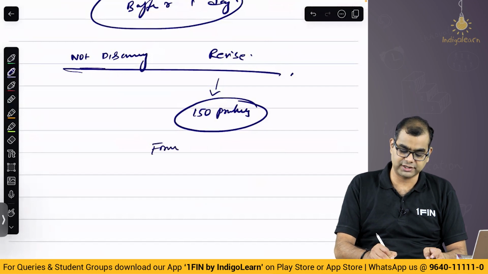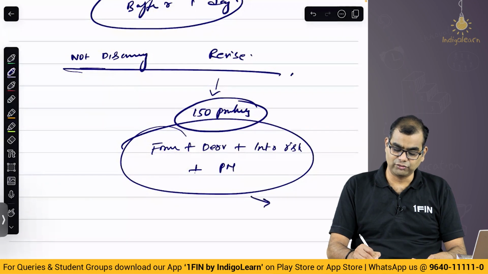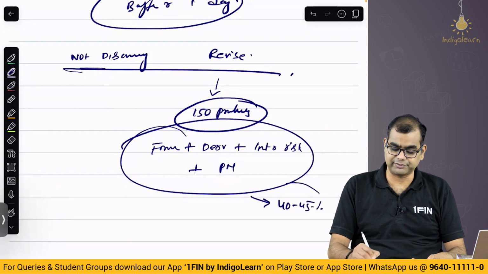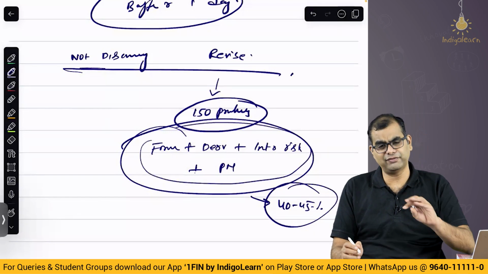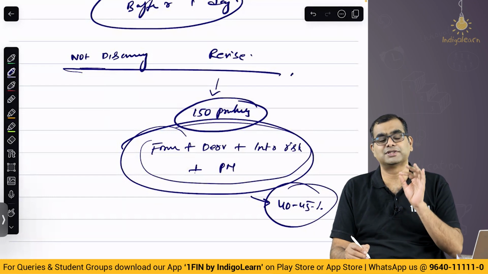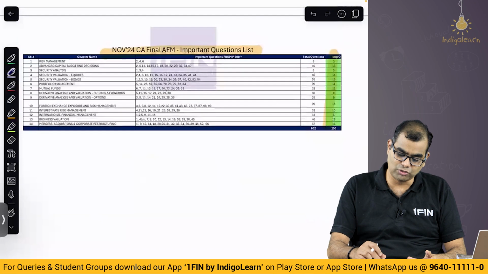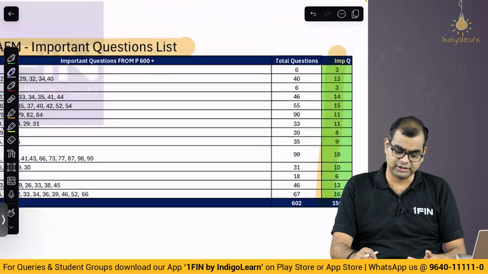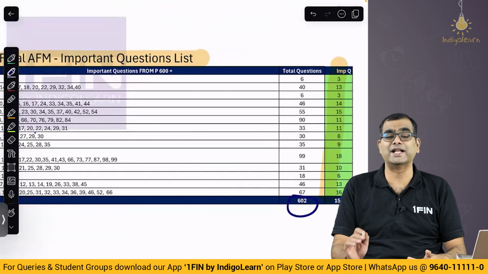First focus on Forex, derivatives, then interest rate risk management and portfolio management. This alone will give you a weightage of roughly 40 to 45% in the exam. Please note 40 to 45% comes from these 4 chapters. Even if some years are higher and some lower depending on the exam paper, 40 to 45% of the questions will come. So focus on these 4 chapters first, and look at the questions I have listed out. In P600 plus there are a lot of questions, but I have highlighted certain questions which I want you to necessarily do.